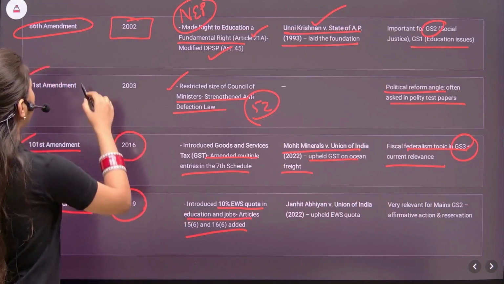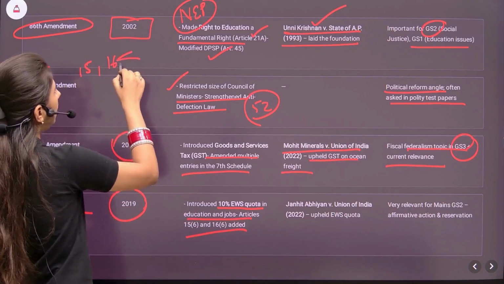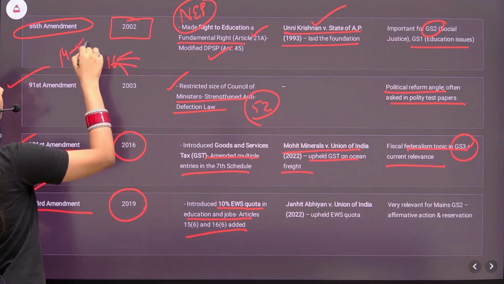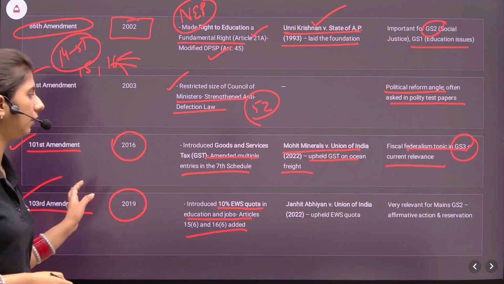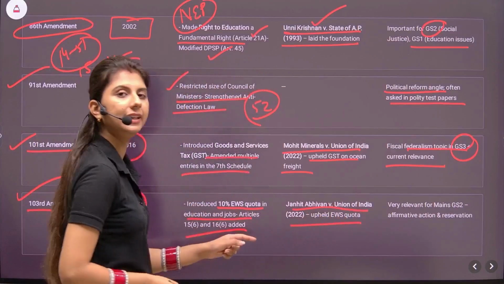So not just knowing about Articles 15 and 16, but it's important to note all the clauses in detail, specifically for Articles 14 to 51. Whenever there are any clauses, please note them all down. Janhit Abhiyan versus Union of India 2022, it upheld the EWS quota.